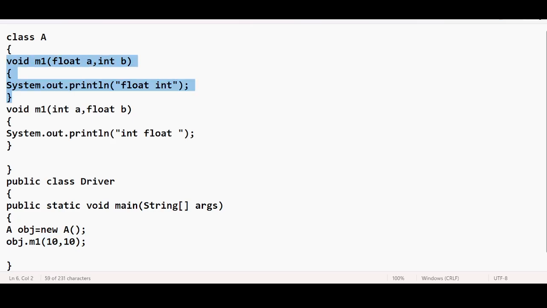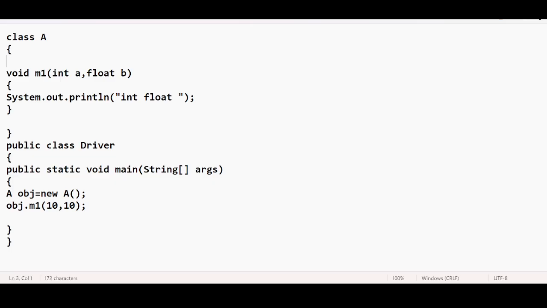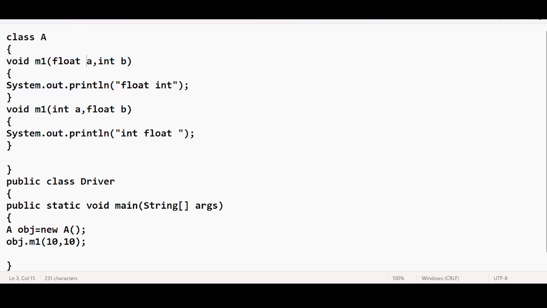If I remove this one method, definitely the output will be this. If I keep two methods, there is a lot of confusion happening. So this is all about method overloading.